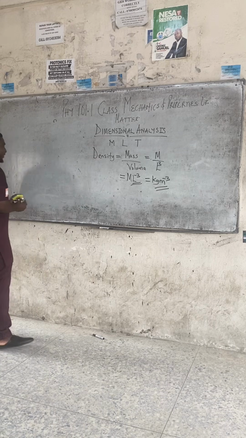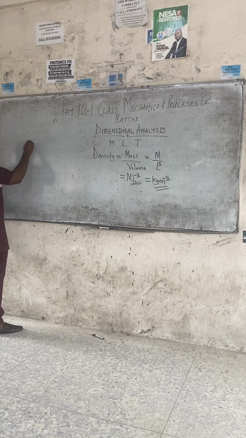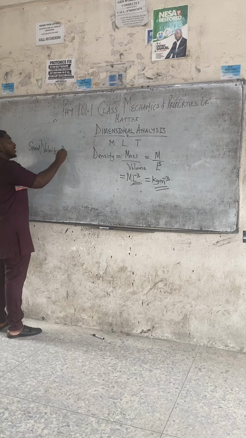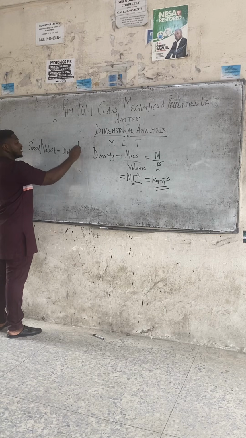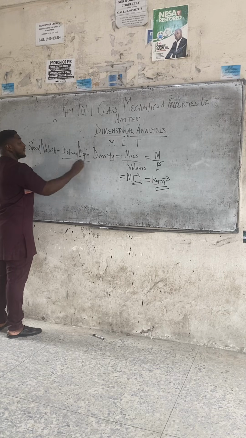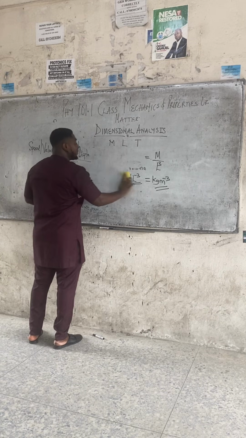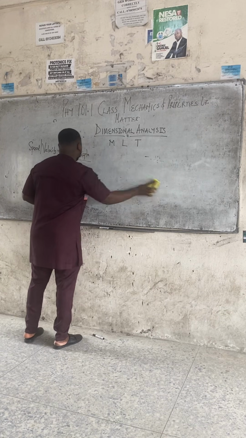Let us look at the dimension for speed or velocity. We'll do speed and velocity together because they mean the same thing. They have the same dimension. Speed or velocity is distance or displacement all over time, right? Distance or displacement all over time. Why do you say distance or displacement? Distance is for speed, displacement is for velocity.